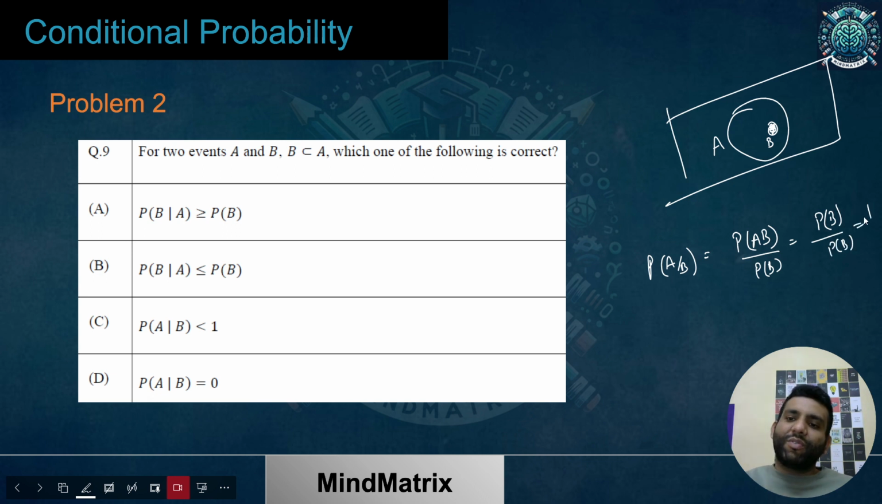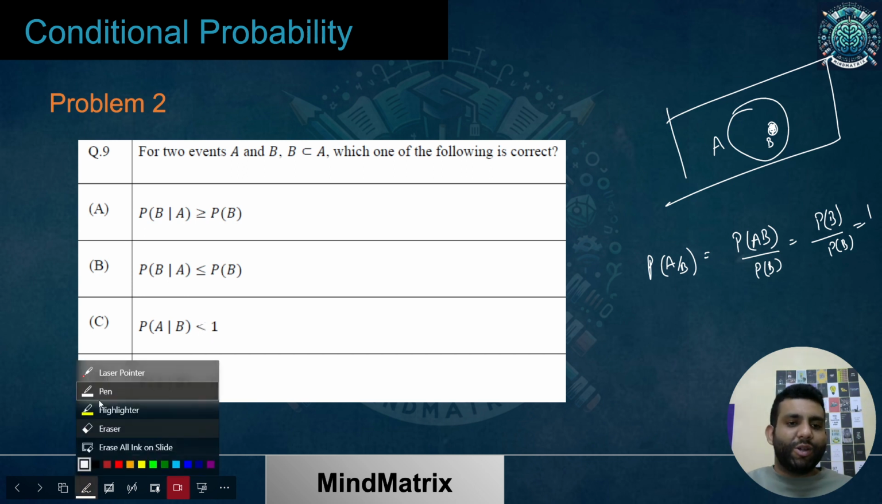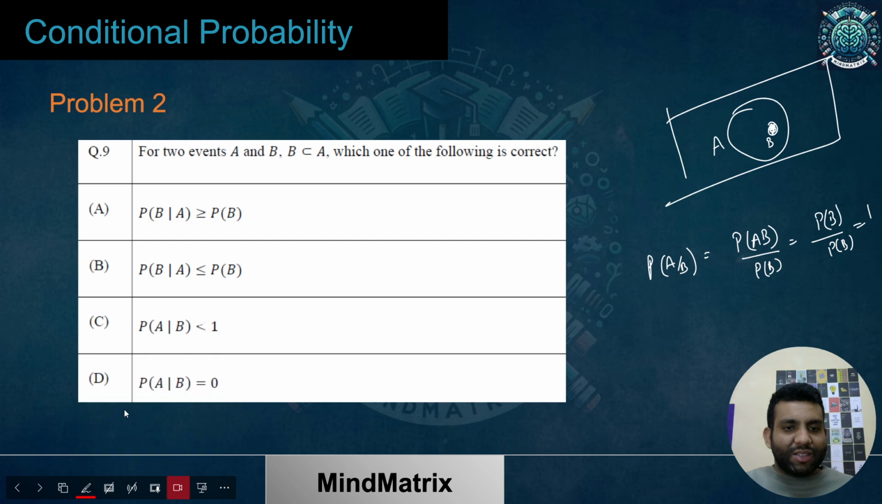This is going to be 1 only. So the answer for both of these, basically, must be equal to 1. I hope the idea is clear. It must be equal to 1, not 0. Okay, so this is also wrong.